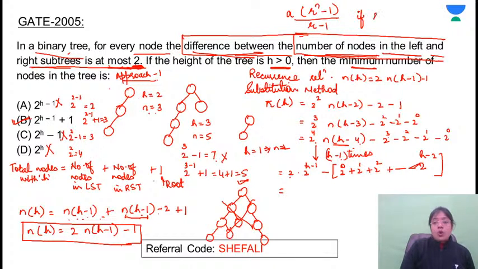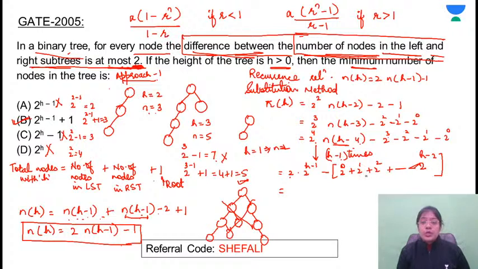If the common ratio is less than 1, then what is the formula? It's A into 1 minus r raised to power n divided by 1 minus r. But here the common ratio is 2, so we'll be applying this formula. First term is 1 only. 2 into 2 raised to power h minus 1 minus 1. Common ratio is 2. Number of terms in the series is h minus 1.